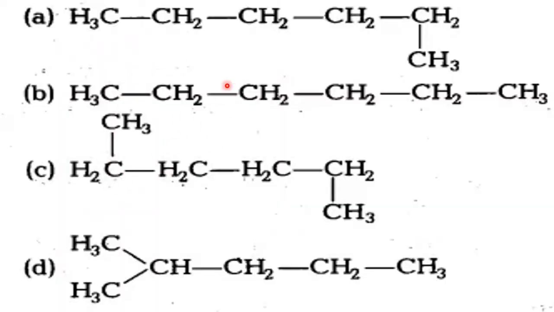These are some hydrocarbons. Using IUPAC nomenclature, name these. I will not tell the names because I already told the rules and regulations. So here are the 4 examples. Kindly name these 4 examples. About this only I will discuss next time. In the next session, I will discuss the previous slide where I have given some example questions, which is left to you, because this is very important. Even for the 11th and 12th, this type of questions you will get in the examination. Therefore, only these 4 I will discuss in our session.